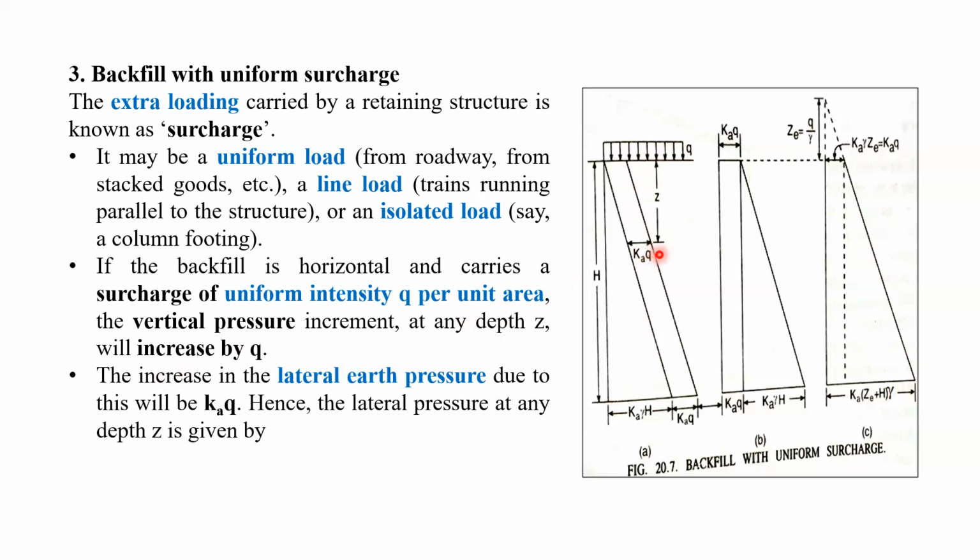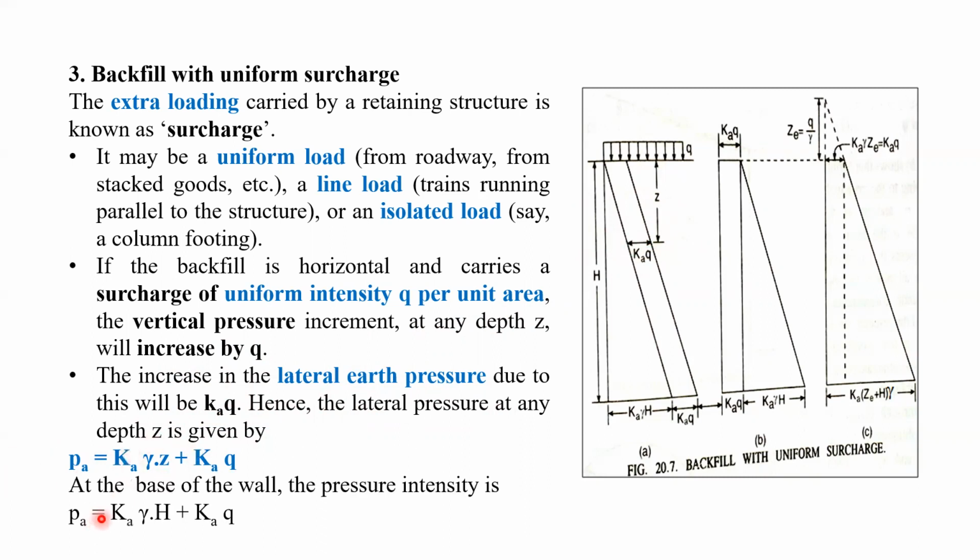So what will be the lateral earth pressure? The increase in lateral earth pressure due to this will be Ka q. Hence the lateral pressure at any depth z is given by Pa equal to Ka gamma z plus Ka q. So at the base of the retaining wall, the pressure intensity Pa is equal to Ka gamma H plus Ka q.